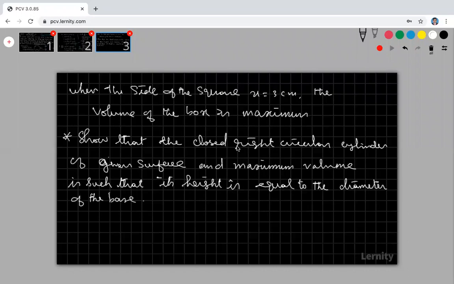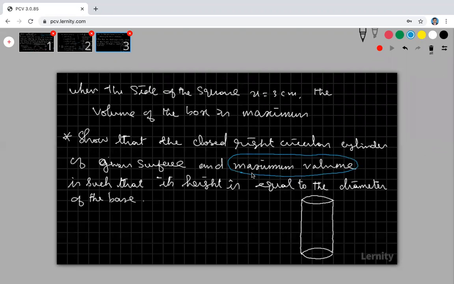Diameter of the base. Look at that. Show that the closed right circular cylinder of given surface and maximum volume is such that height is equal to the diameter of the base. So this is our right circular cylinder. The word "maximum" is given, therefore we are going to find out the maximum volume.